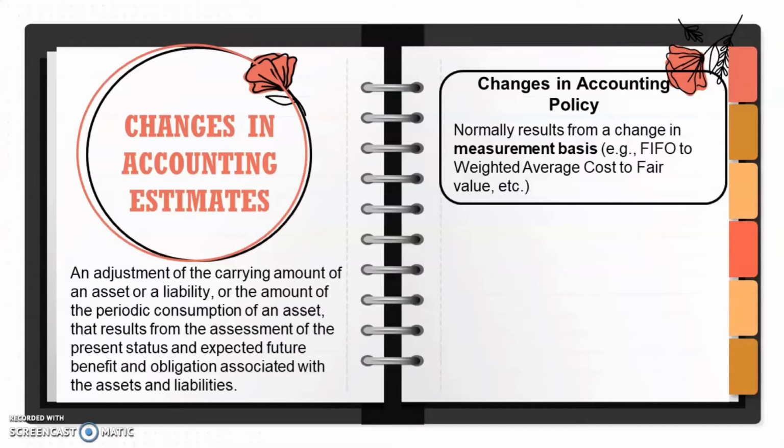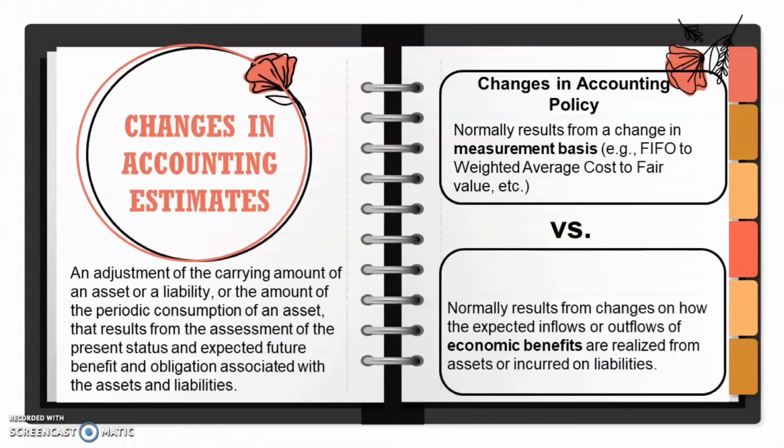Same as the example I gave a while ago, when an entity changes FIFO to weighted average cost or to fair value. So ano naman yung changes in accounting estimates? It normally results from changes on how the expected inflows or outflows of economic benefits. If a change is difficult to distinguish, kapag hindi mo ma-distinguish kung ito ay changes in accounting policy or changes in accounting estimates, it should be treated as a change in accounting estimates.